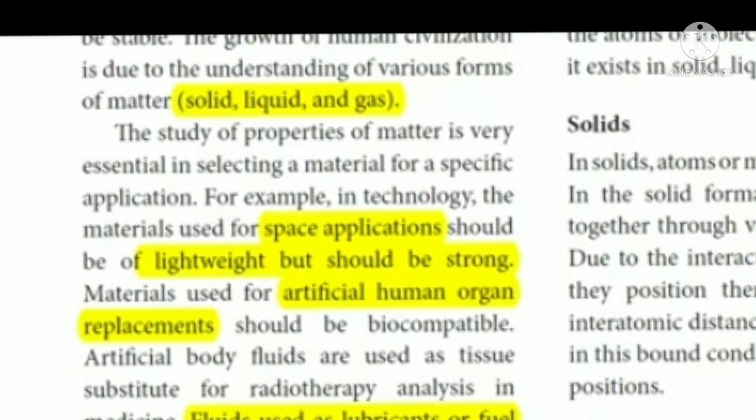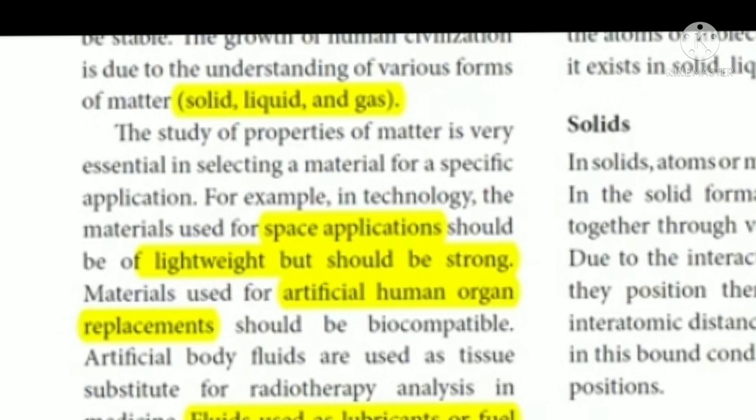For example, on the technology side, for the material used in space applications to construct a rocket, lightweight materials should be used, but they should be very strong. Like that, in the medical field, the materials used for artificial human organ replacement should be biocompatible.